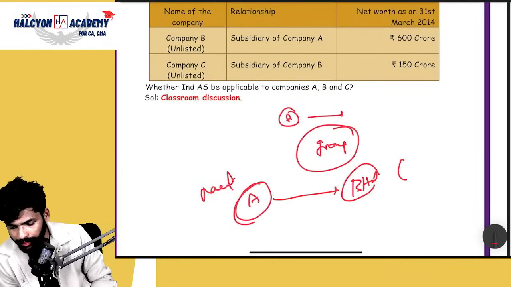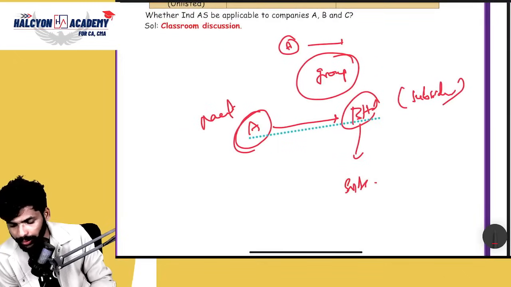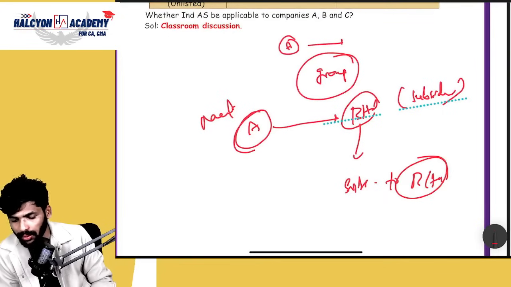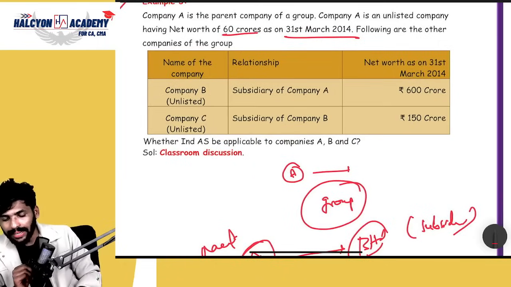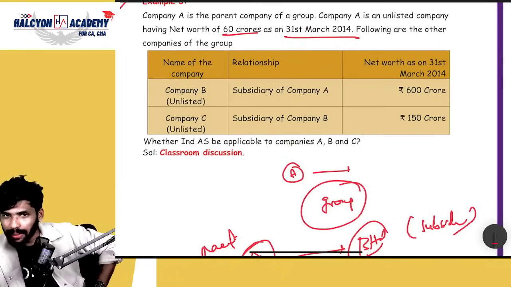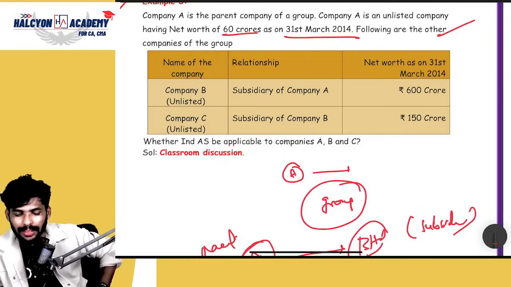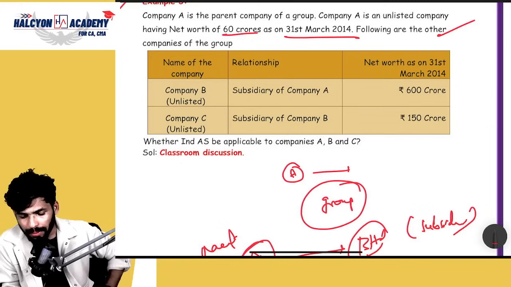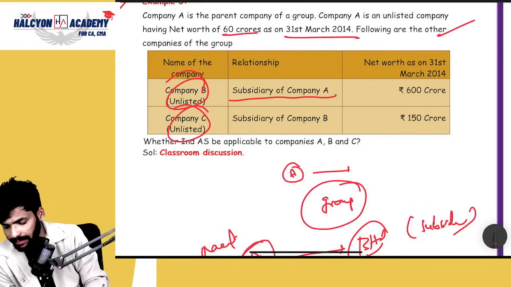Company B is the subsidiary of A Limited. Company C is the subsidiary of B Limited. That is the question, correct or not? Please understand the question clearly. Company A is the parent company of the group, which is an unlisted company. Net worth is 60 crores only. Following are the other companies of the group, company B and company C. We have a total of 3 companies. Company B is a subsidiary of company A.